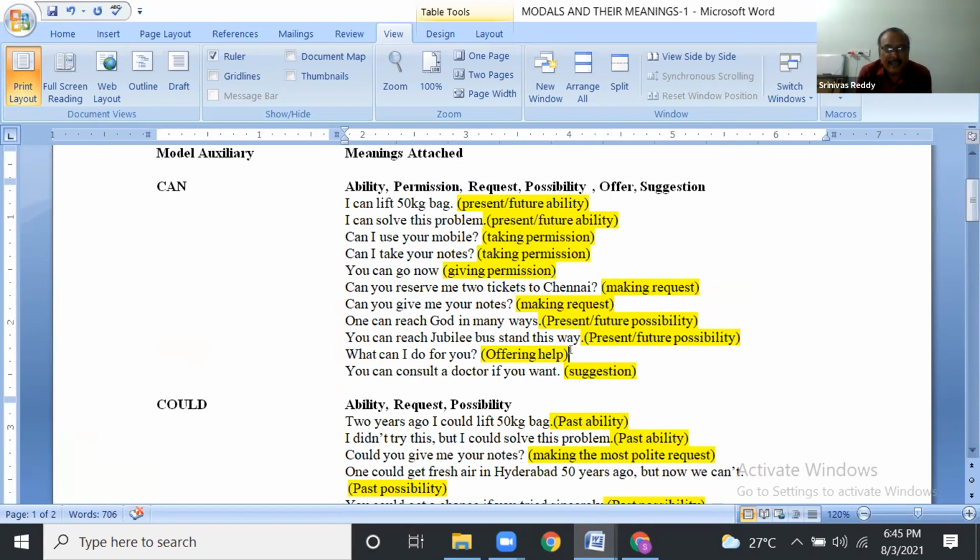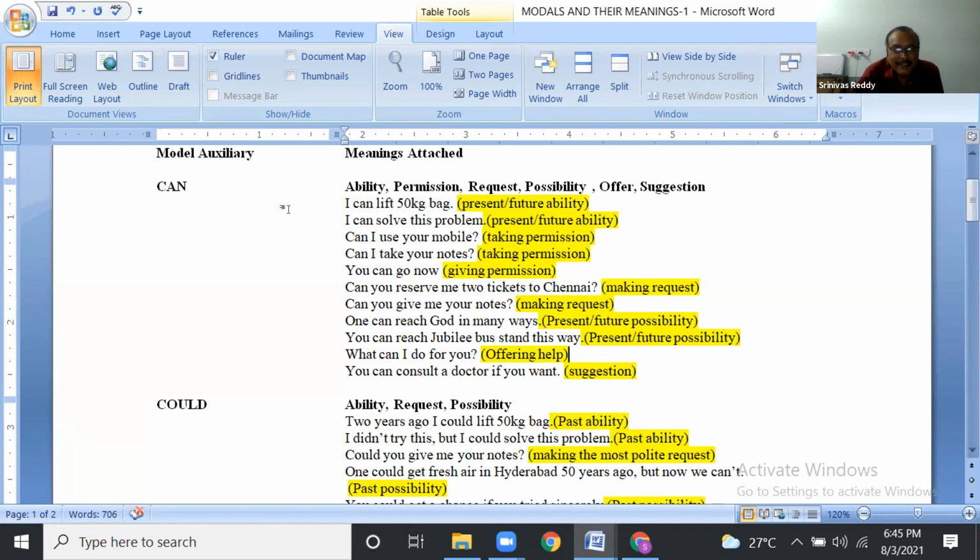You can consult a doctor if you want. It is also a suggestion. So guys, here you can take a snapshot. Yes, of course I will send this file to you. No problem. But it is better if you take notes here, you can remember it more. Right?